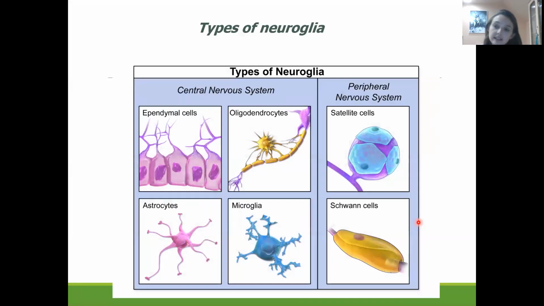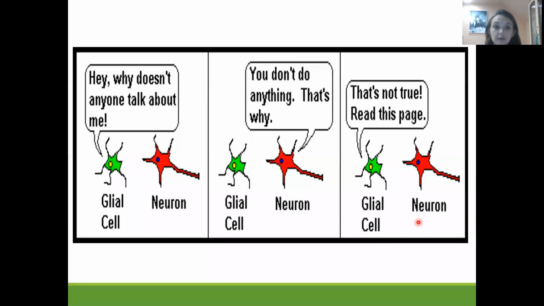So another type of cells which we are going to discuss is neuroglia. First of all, let us look at this slide. In this slide we could see the conversation between the neuron and the glia cell. The glia cell says, hey, why does anyone talk about me? And the neuron answers, you don't do anything, that's why. And the glia cell says that's not true. Yes, it's not true. The glia cell plays an important role in the central nervous system and in the peripheral nervous system. It's a type of supportive cell, but nevertheless they have very important functions.